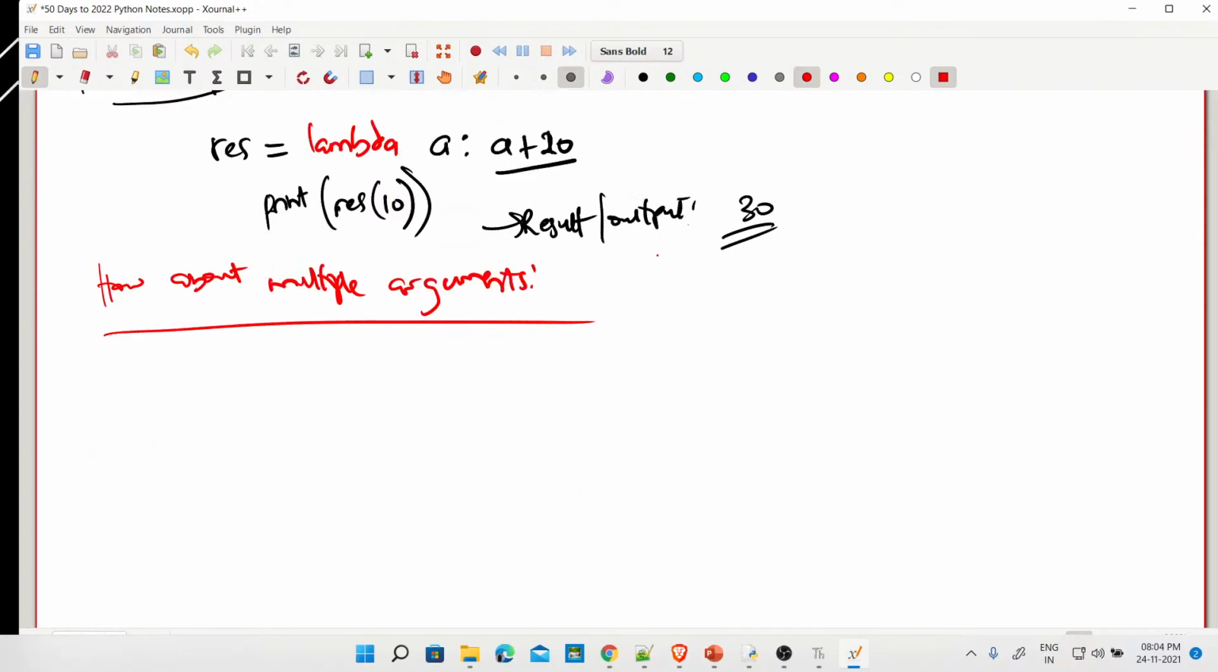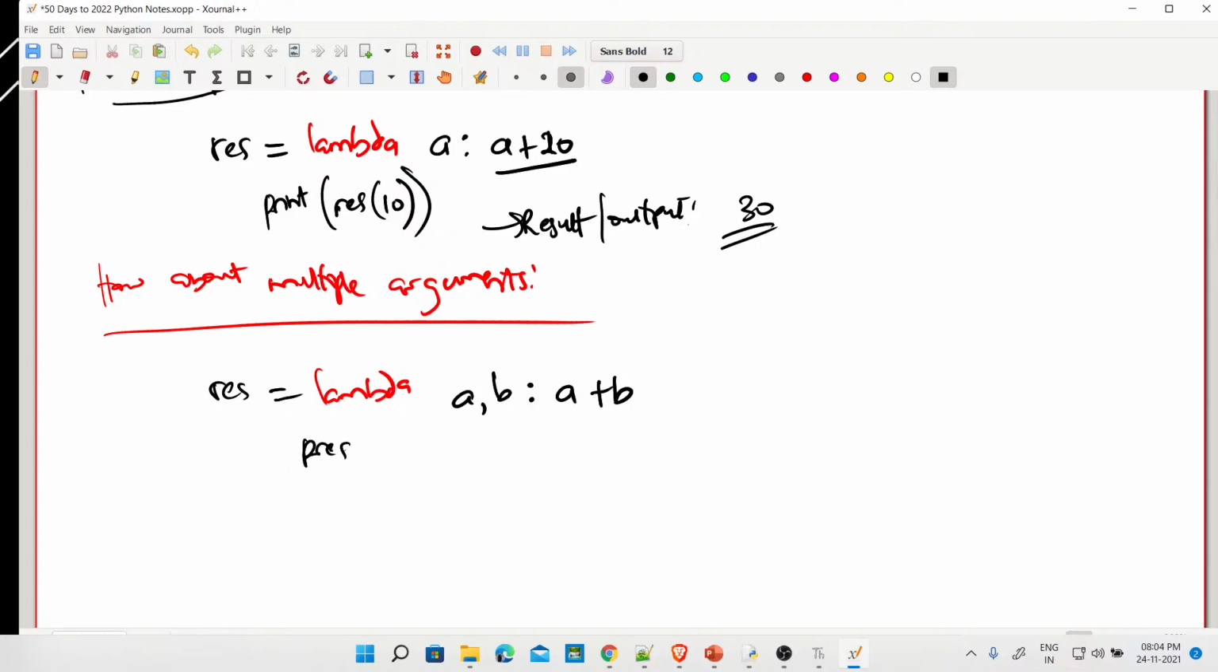So how about multiple arguments? The same thing we can actually do. So in the same thing we say, okay, res is equal to lambda. Now, let's say I want to take two arguments and add them. So I'll say they are called A, B, colon. Now what I want to do, I will say A plus B. In this case, I'm adding these two and then returning the result.